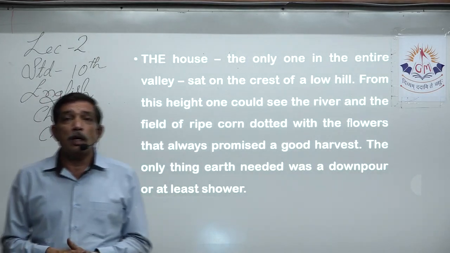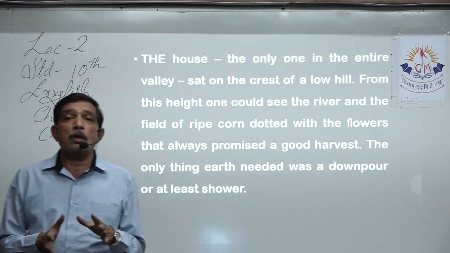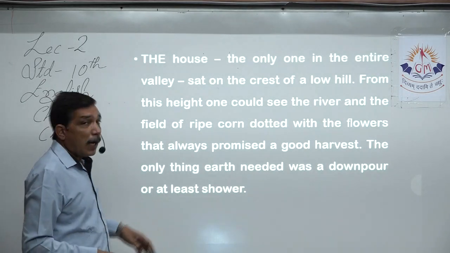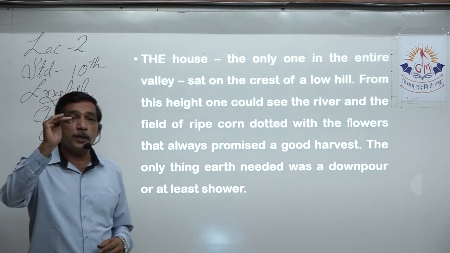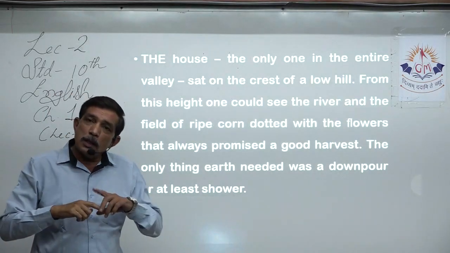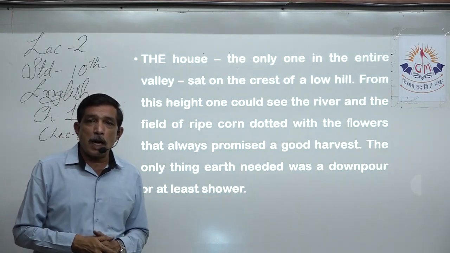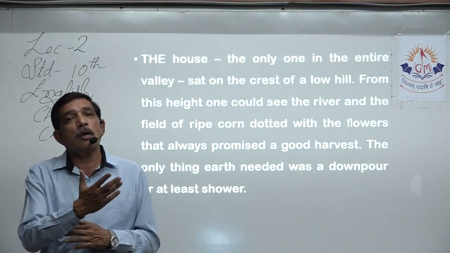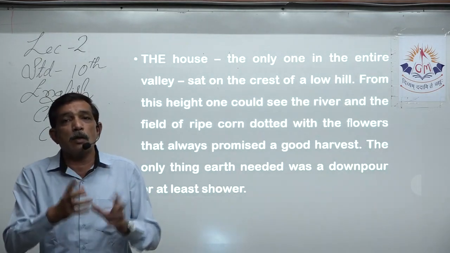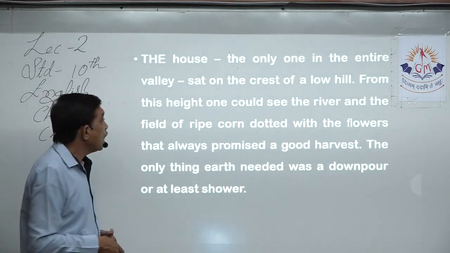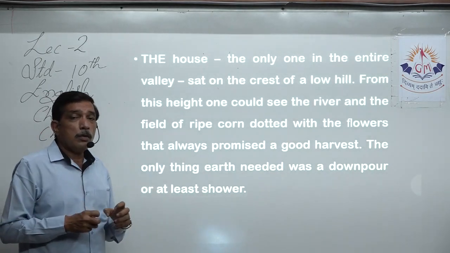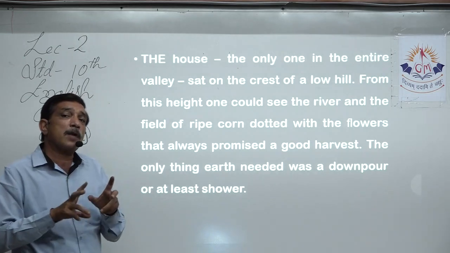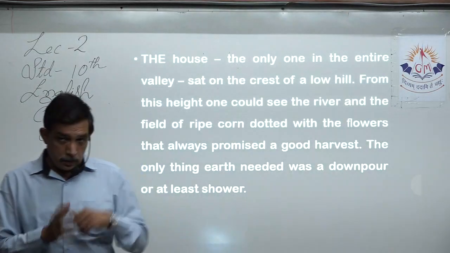So the first paragraph tells us what he has grown in his field. He is growing a crop of corn or maize, and that plant has reached the required height, and now the second function of the plant starts, that is flowering for fruit. That fruit is that corn or maize, or we say makai, right? So now the plant has fully matured and it is the right time to give out flowers. Those flowers will turn into fruit, that is maize.